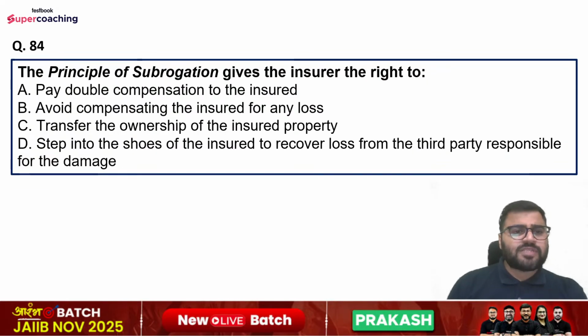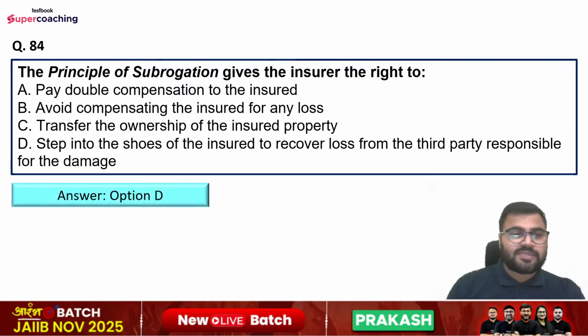Question number 84, the principle of subrogation gives the insurer the right to pay double compensation to the insured, avoid compensating the insured for any loss, transfer the ownership of the insured property, or step into the shoes of the insured to recover loss from the third party responsible for the damage. So option number D is the right answer.